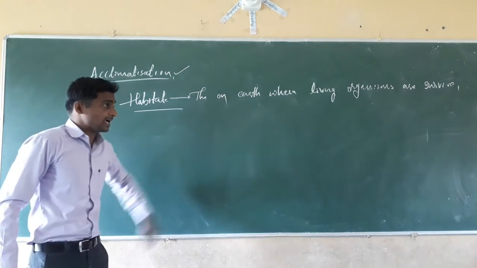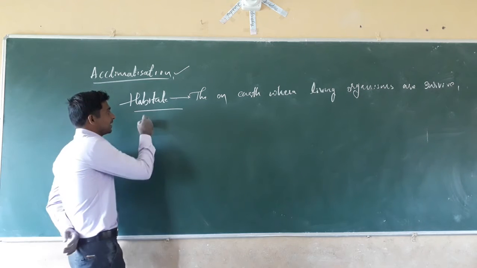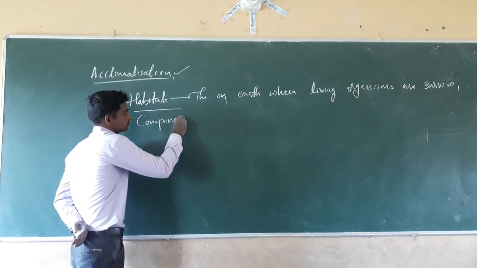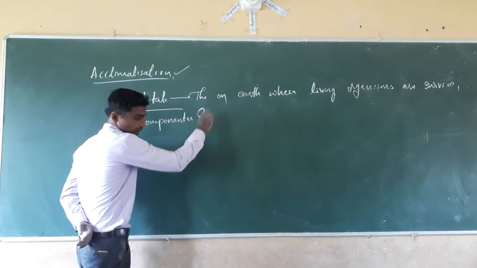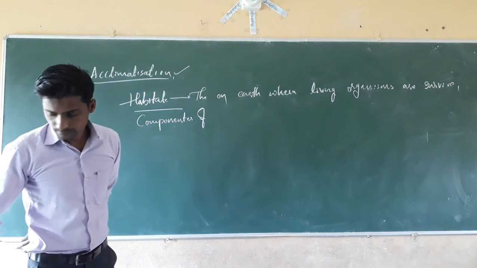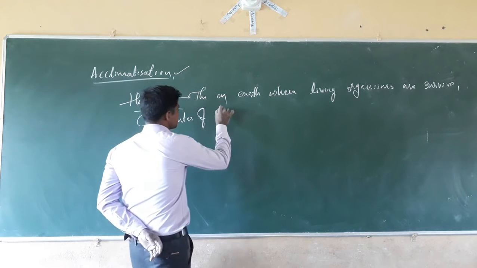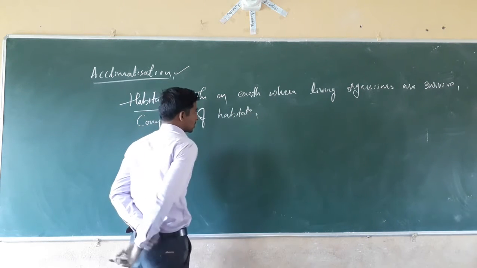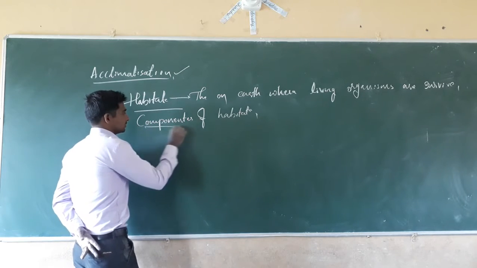In these habitats, we will see the components of habitats. Components of habitat.